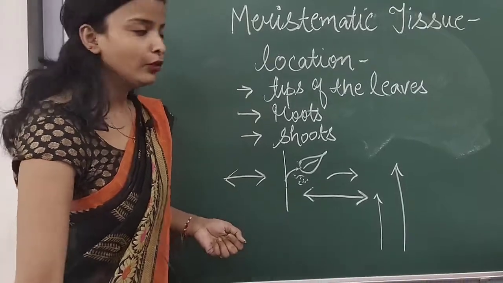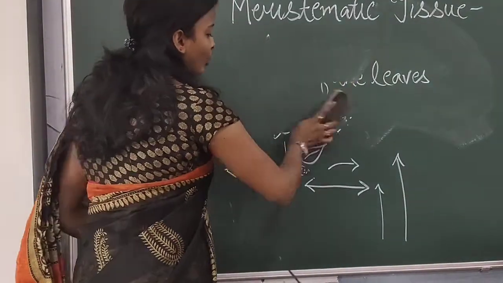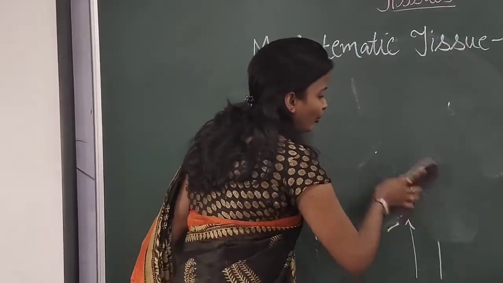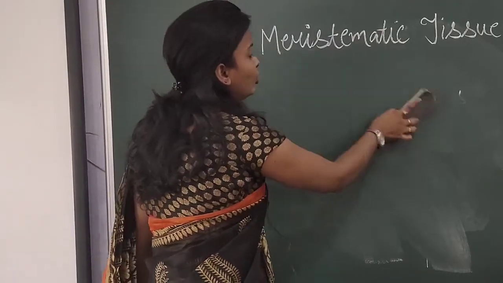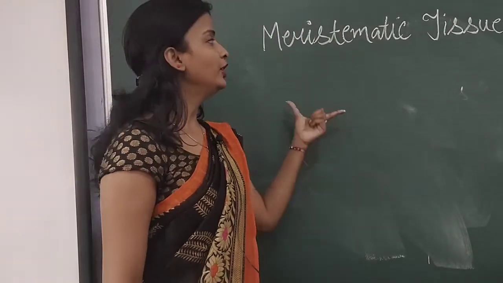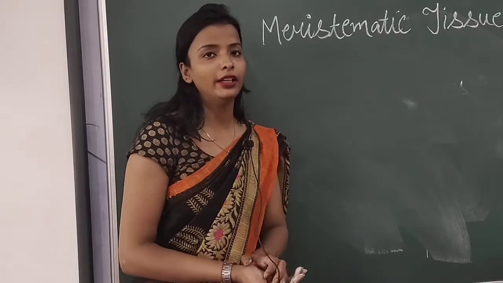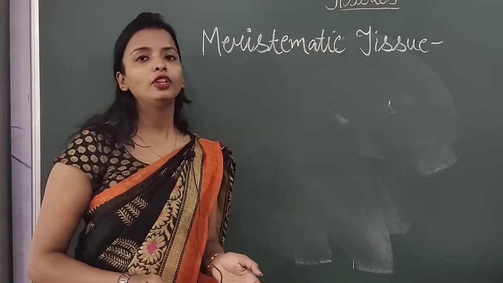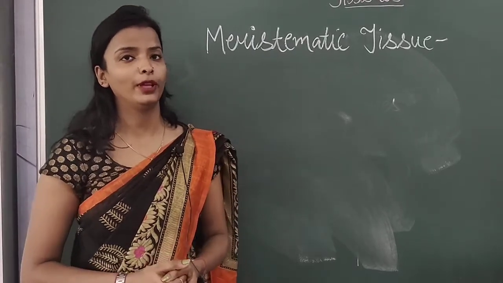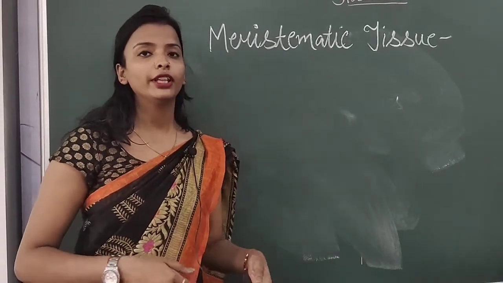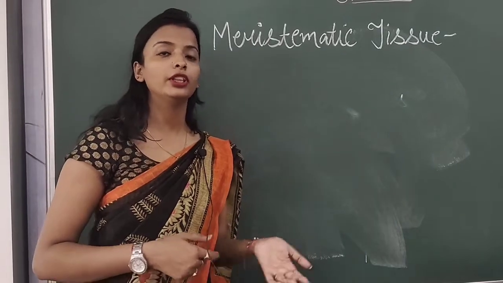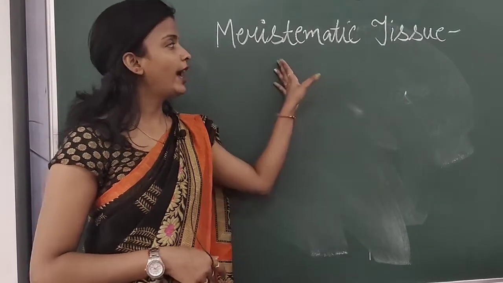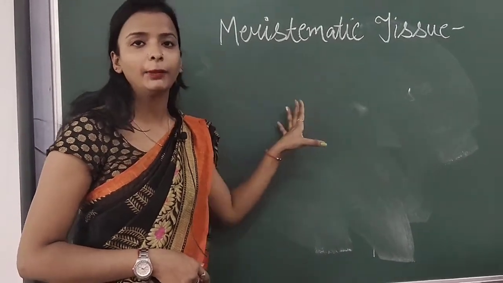For this I want to tell you a common example of a human being, though meristematic tissues are present only in plant cells, but only to explain meristematic tissue clearly, let us take an example of a newborn baby. You have seen so many changes occur in a newborn baby. They learn to walk, then they grow in size, they attain height. So they act like a meristematic tissue at that particular age.